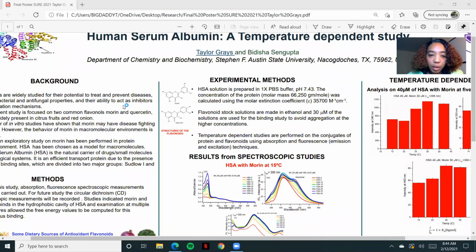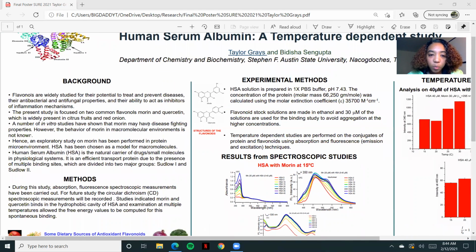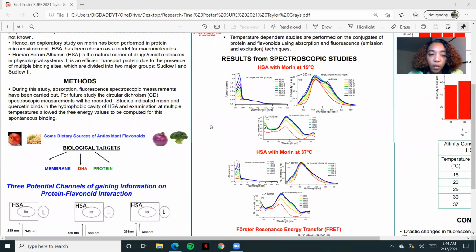Human serum albumin is a natural drug transporter inside of our body, and it binds to the drugs in sites 1 and 2, as we will look more into that with morin and quercetin. The techniques I use are absorbance and fluorescence spectroscopy, and I hope in the future to use circular dichroism, which is CD, to look more into the secondary and tertiary structures of the protein.